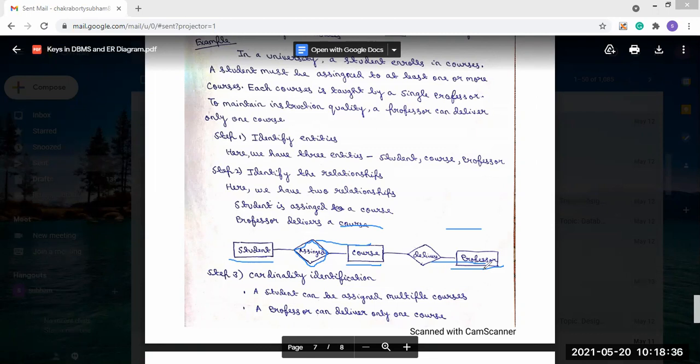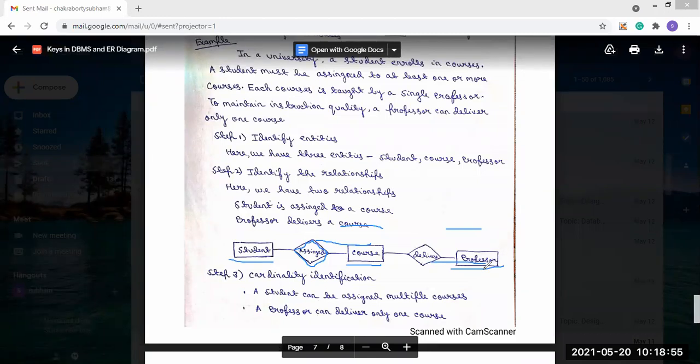It can be different from each one. You can do that also. There is no problem. Whatever you think, you can do this in the ER diagram.